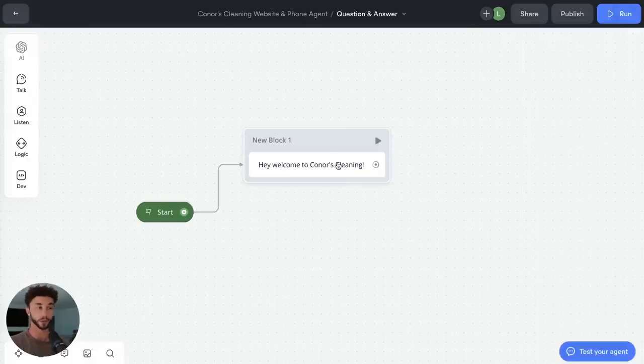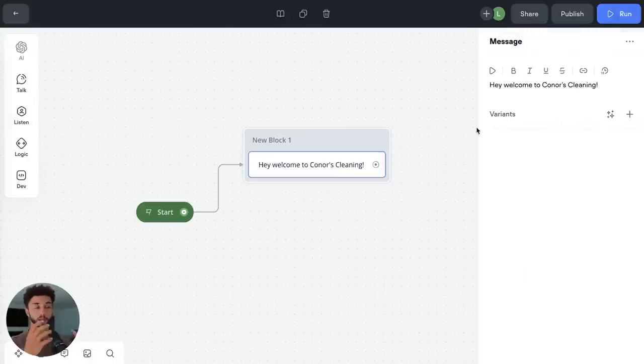And right away, we have a little tip and trick that I want to give to you because we are building this as a chat and voice assistant. Over voice, you don't want to overuse punctuation because it leaves these big, long pauses when the voice agent is going, hey, welcome to Connor's Cleaning. So we wanted to just say, hey, welcome to Connor's Cleaning, a bit more natural. There's times where you'll see me err on the side of sloppier punctuation, but that's just to ensure that when we get to testing it on voice, it sounds as natural as possible. So, hey, welcome to Connor's Cleaning.